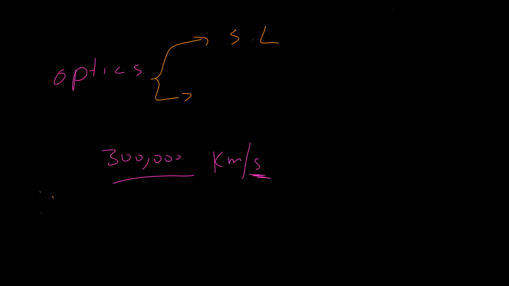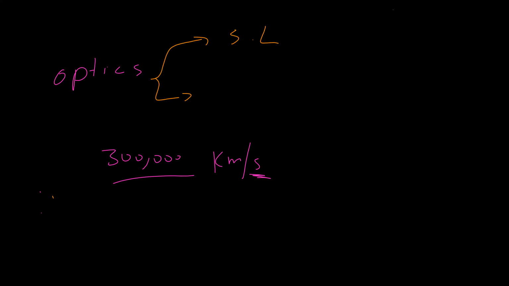Okay, now imagine this distance, 300,000 kilometers, is the distance that the light travels in just 1 second. If you see the Earth, you know how wide the Earth is. The radius of the Earth is around 6,000 kilometers.